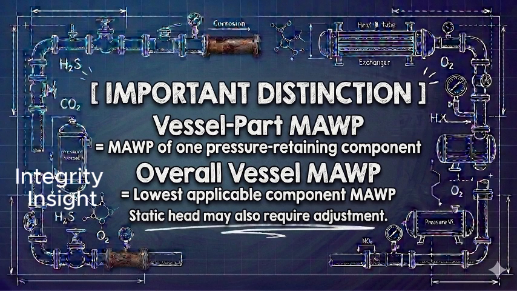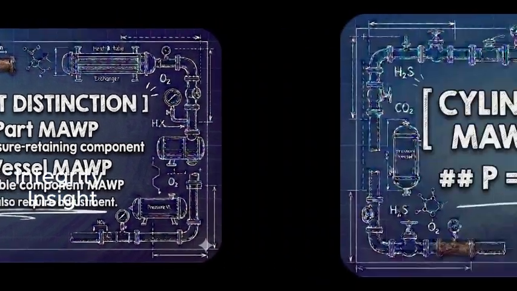Remember that a vessel may contain several pressure-retaining components. The final vessel MAWP is normally controlled by the component with the lowest applicable MAWP after any required static head adjustments.